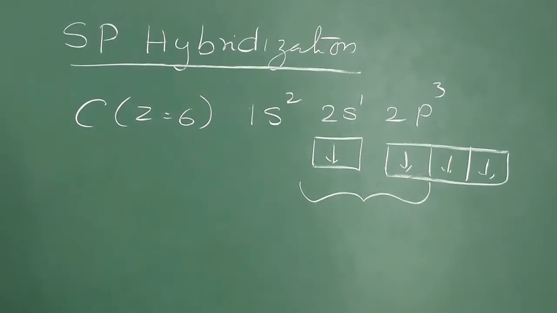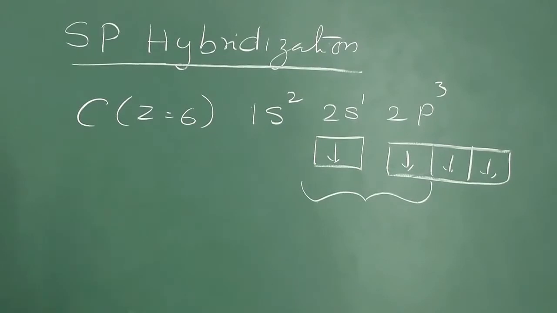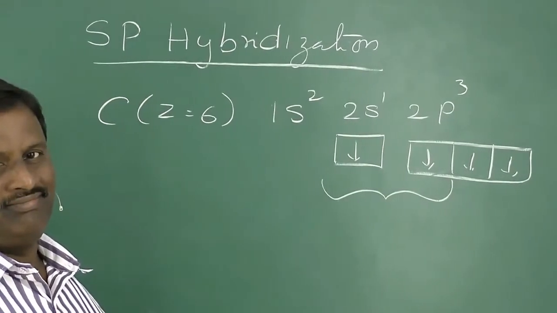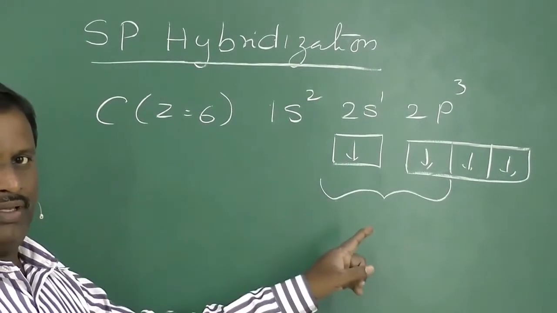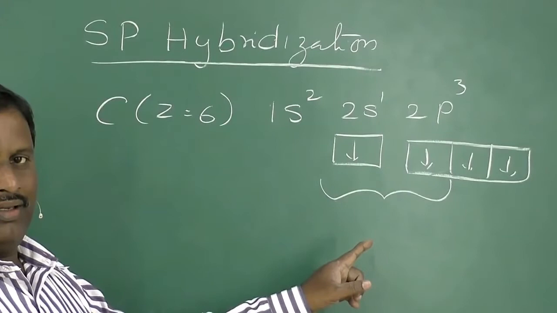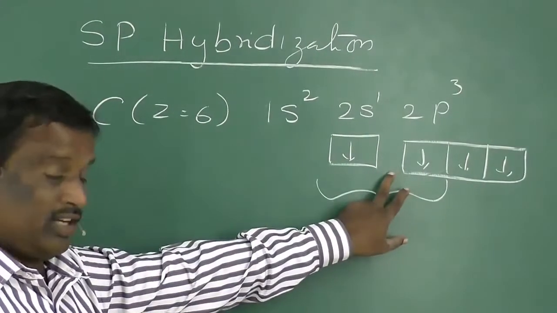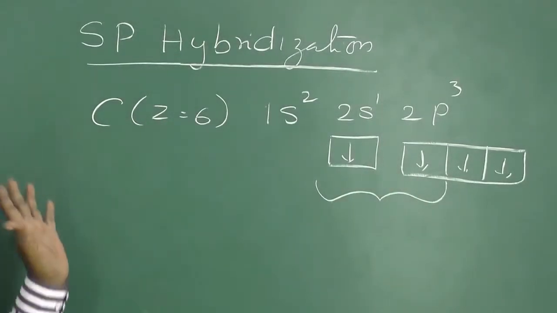Once again I remind you, this is a hypothetical theory. You should not ask me why those two are not participating, because the compound that was formed is possible only when these two take part in hybridization. The structure is the fact.